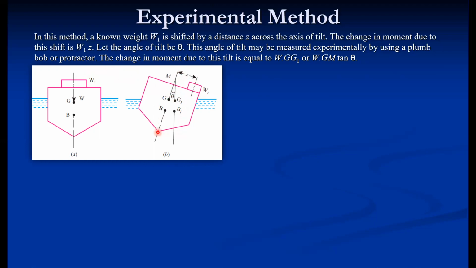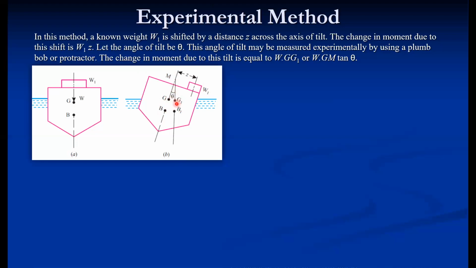So if you take moment about this axis, this component of W and this component, cos theta and cos theta get cancelled. So we straightaway consider W1 into Z. And that is equal to W into, so if the moment acts here, W into G dash. This is a perpendicular distance.